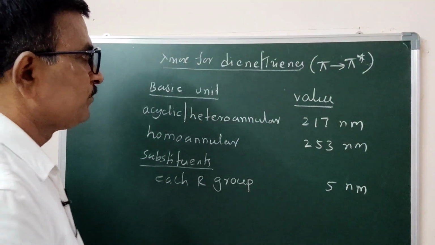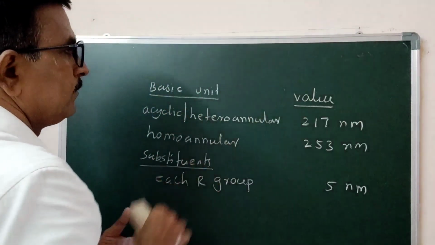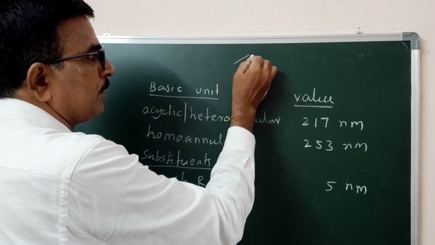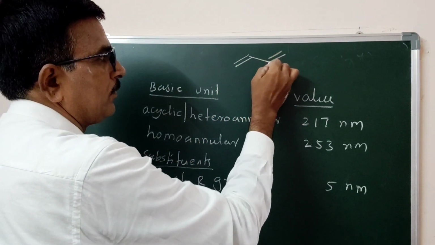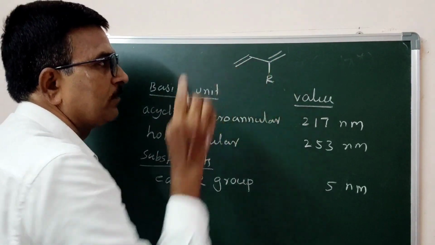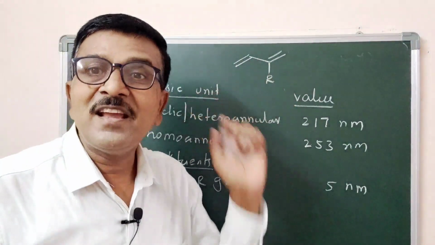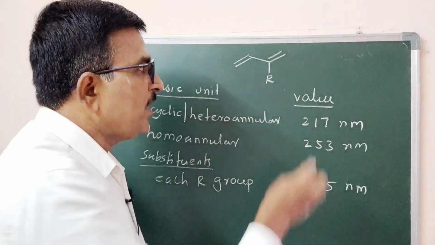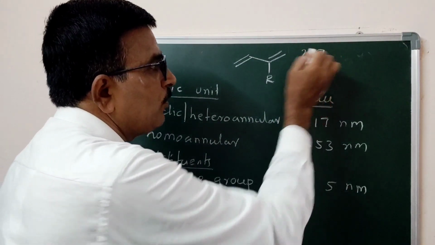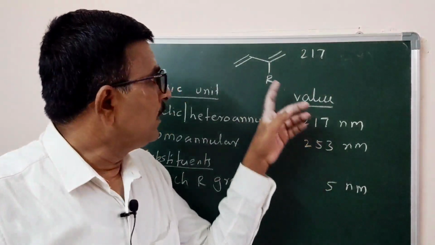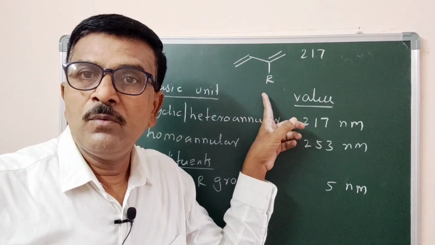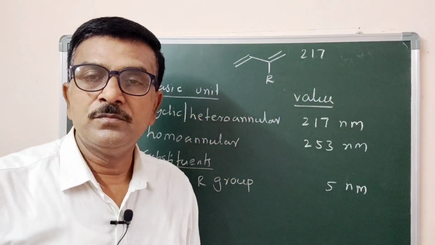For example, say we have taken this molecule. Now it is an acyclic system. Therefore, basic value 217 nanometer. Now to the conjugated system, one alkyl group is attached.